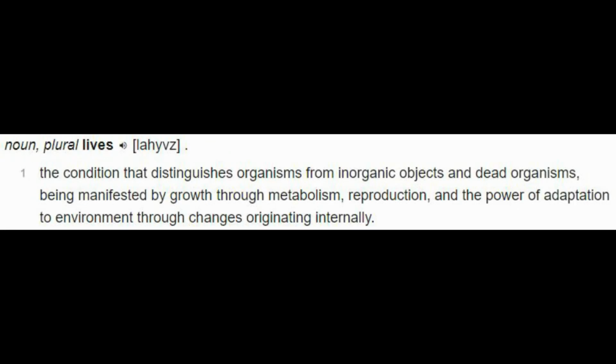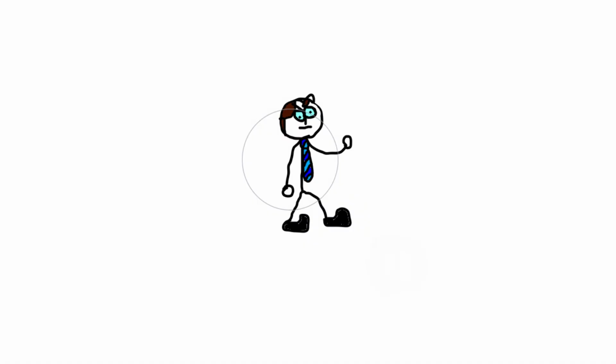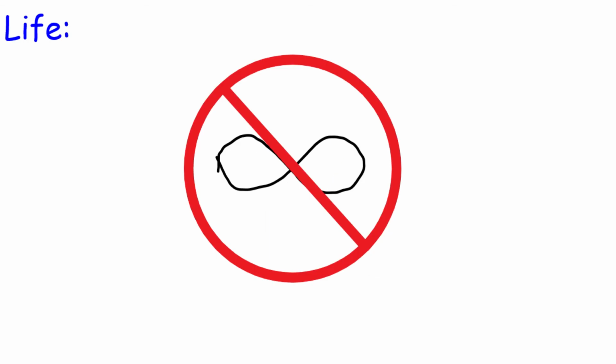Dictionary.com defines life as the condition that distinguishes organisms from inorganic objects and dead organisms, being manifested by growth through metabolism, reproduction, and the power of adaptation to environment through changes originating internally. The Free Dictionary defines life as the property or quality that distinguishes living organisms from dead organisms and inanimate matter, manifested in functions such as metabolism, growth, reproduction, and a response to stimuli or adaptation to the environment originating from within the organism. Finally, the Urban Dictionary defines life as a sexually transmitted terminal disease. I mean, the sexually transmitted part of that is kind of a stretch, but everyone does eventually die, so...